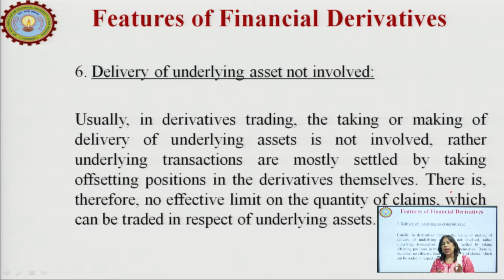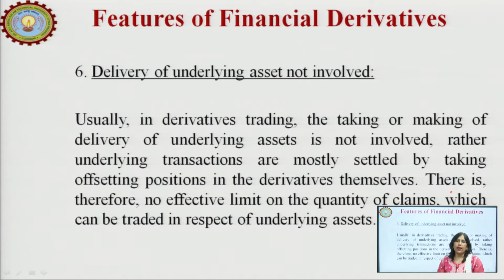Now, what position? I will be taking a short position if I am a seller of a derivative. I will be taking a long position if I am a buyer of a derivative. So, I have entered into a derivative contract, a bet that a particular event or action or volatility or movement is going to take place in this underlying asset, and the time span is given to us for 3 months or maybe 2 months or 1 month, whatever time span I have selected.